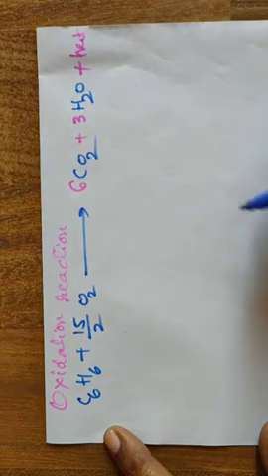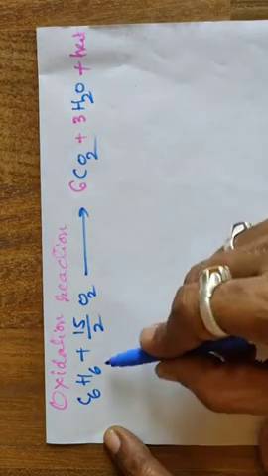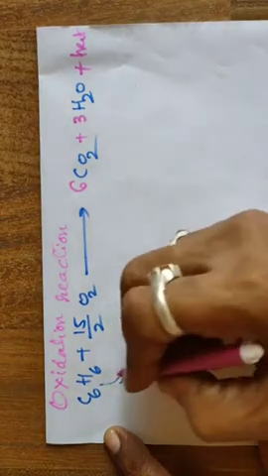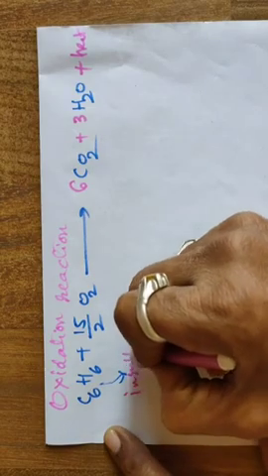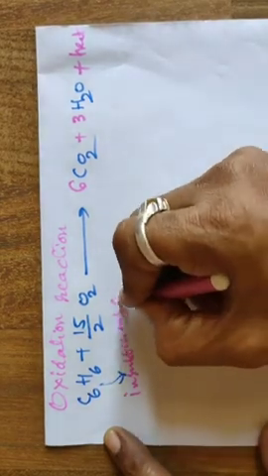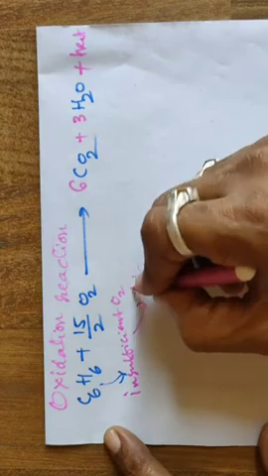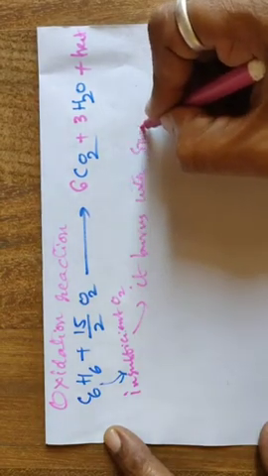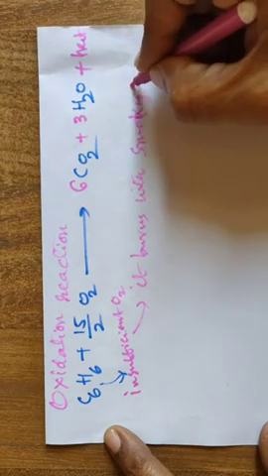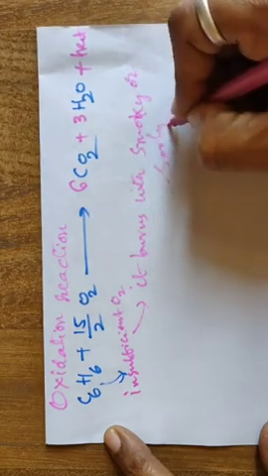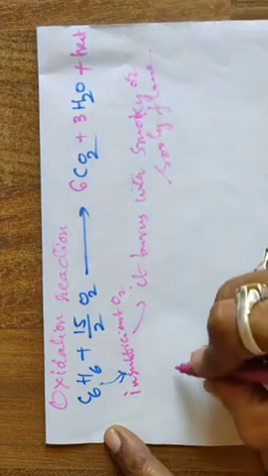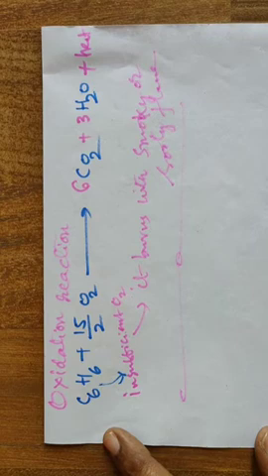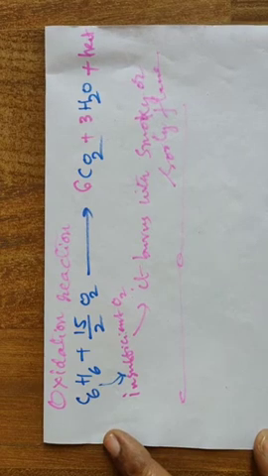Yes, this is an exothermic process, and if oxygen is insufficient, it burns with a smoky or sooty flame. Already we discussed. This is the end of the properties of hydrocarbons, aromatic hydrocarbons, benzene.